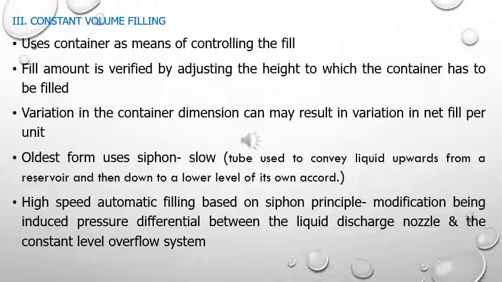The oldest form of this uses a siphon. That is, the equipment was a simple pipe-like structure which carried the liquid from a height and filled the bottle. This basic principle has now been modified with new technology, and high speed automatic filling machines are based on this principle. One more addition is the induction of a pressure difference, which makes the process more efficient.